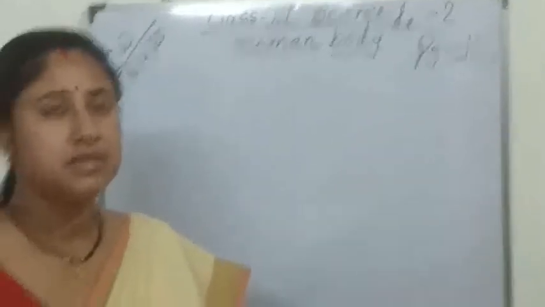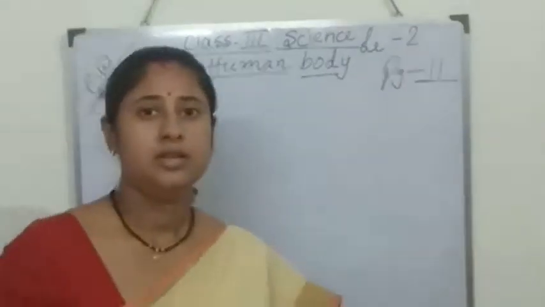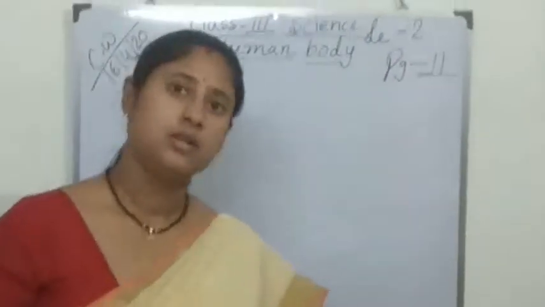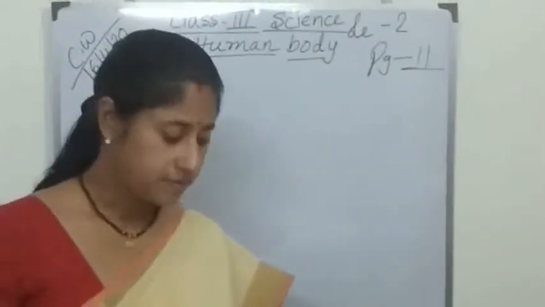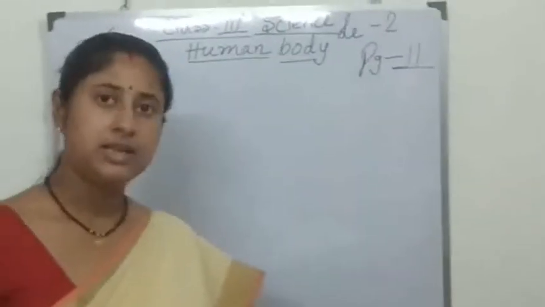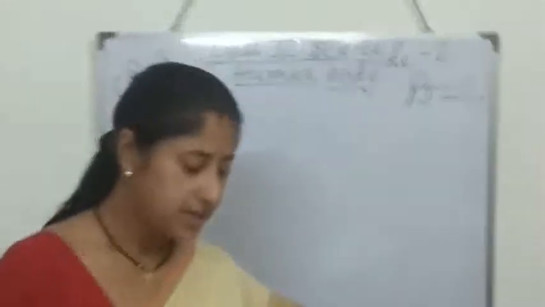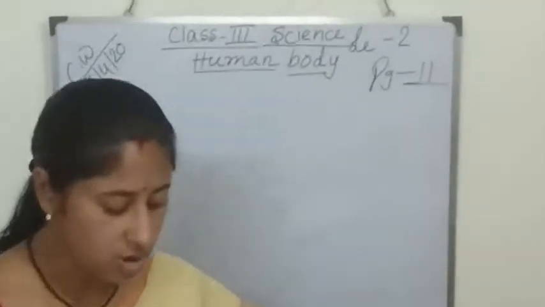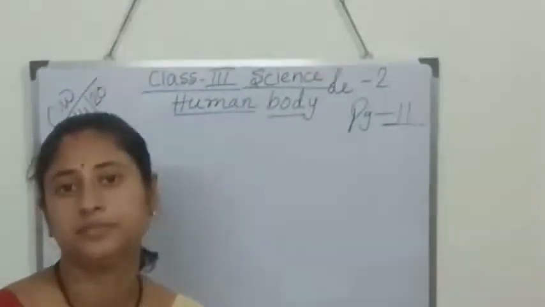So many different parts in our bodies. Each part also has a particular function. Each part has a particular function to perform and is called an organ.